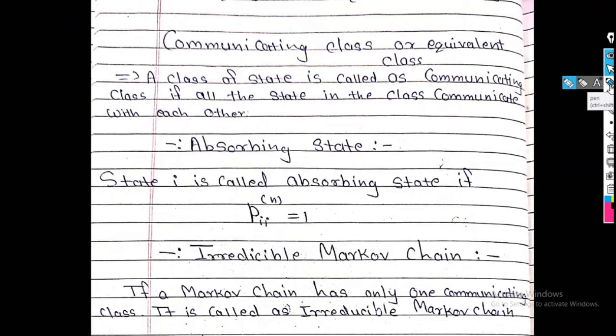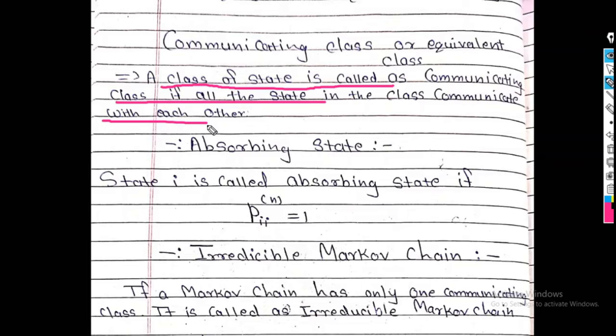Now see, what is a communicating class? A class of states is called a communicating class if all the states in the class communicate with each other. If they communicate with each other, they are written in one class. If they do not communicate with each other, they are represented in different classes.